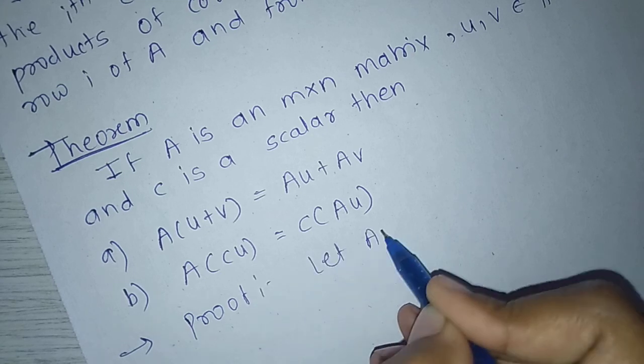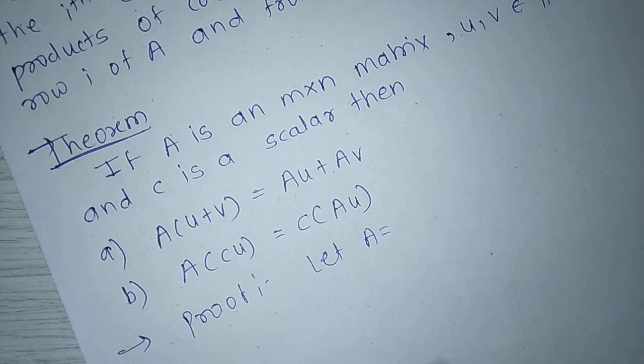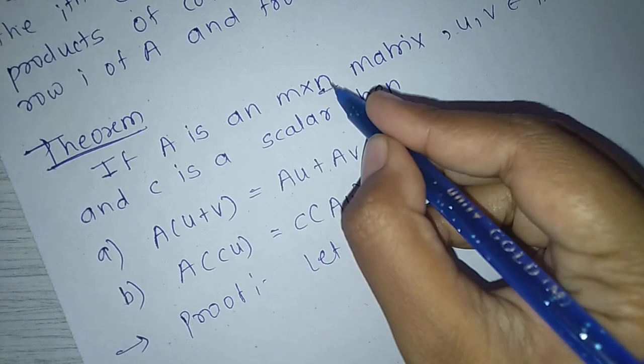Let A be an m by n matrix, which means the number of columns of A equals n.